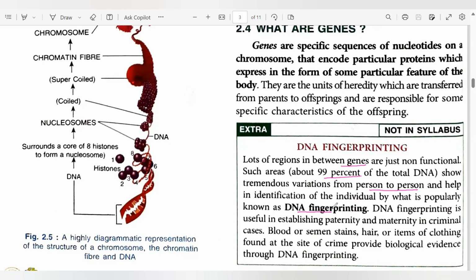So DNA fingerprinting is very useful in cases where the parent cannot be determined. So we can find out who is the father or mother of a particular child using the DNA fingerprinting method. Also, from the crime scene, when blood or semen stains are collected, hair or any item of clothing is collected, it can also provide biological evidence by DNA fingerprinting.